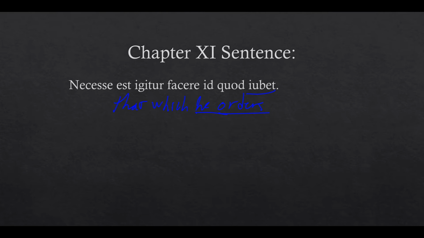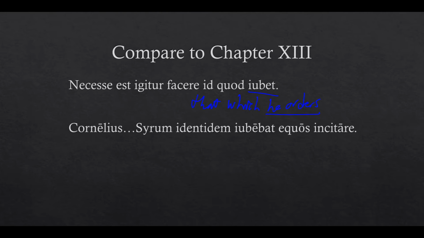Let's take a look at one of the sentences from this chapter. Alright, in this sentence, Cornelius Cyrum identidem iubebat equos incitare. Cornelius kept ordering, as it's given in our glossary. Cornelius kept ordering Cyrus again and again to spur on the horses, or to urge on the horses. What's the difference here between iubet and iubebat? He orders versus kept ordering.